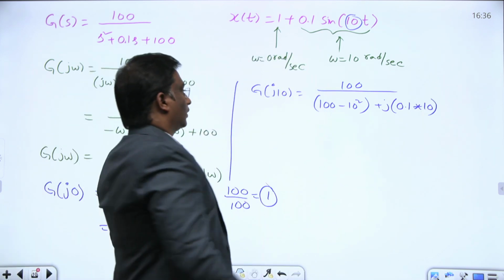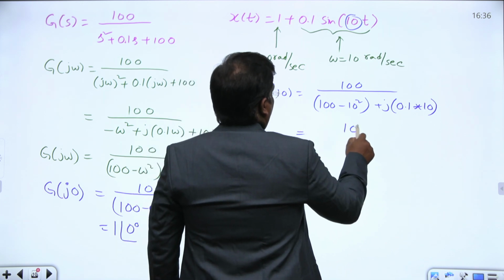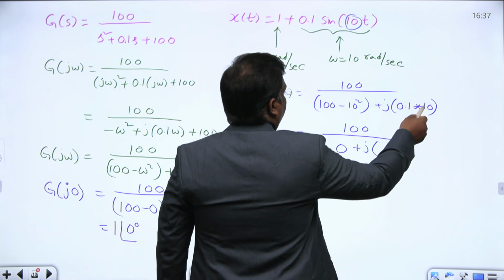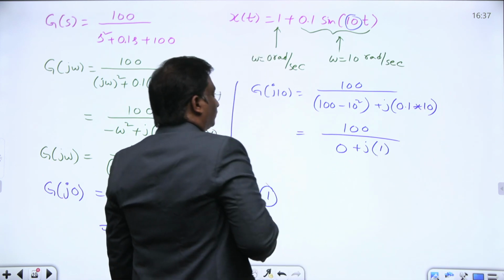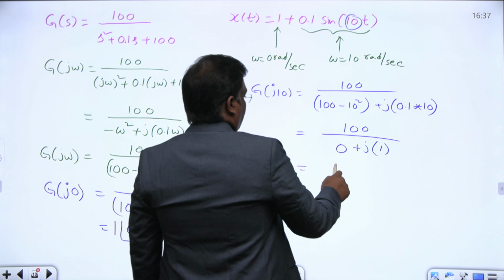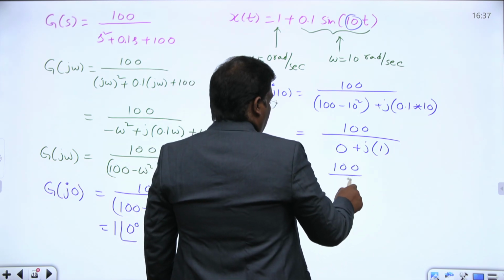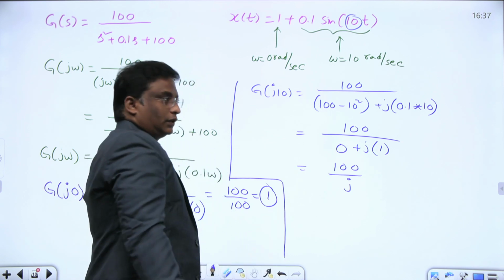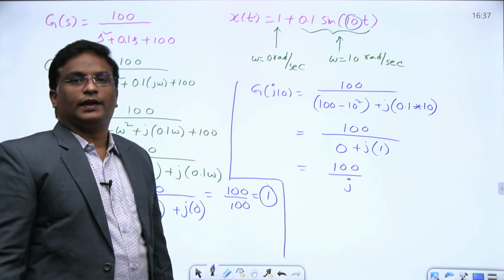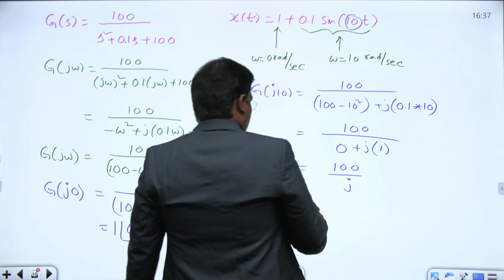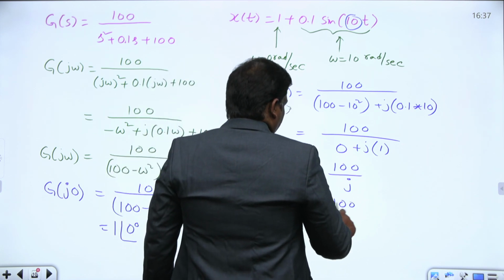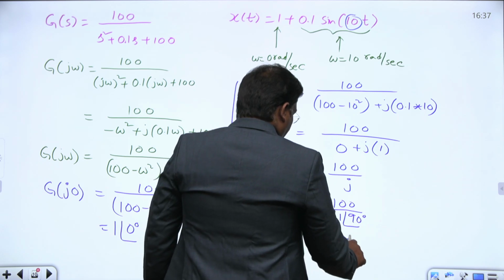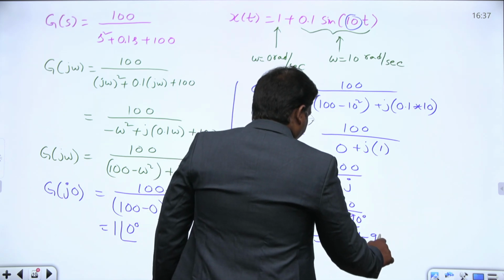Or this is 100 by 100 minus 100, 0, plus j, this is 0.1 into 10, 1. Or this is 100 by j. If j is in rectangular form and you convert into polar, this can be replaced by 1 at an angle 90 degrees, or this is 100 by 1 at an angle 90, or this is 100 at an angle minus 90 degrees.